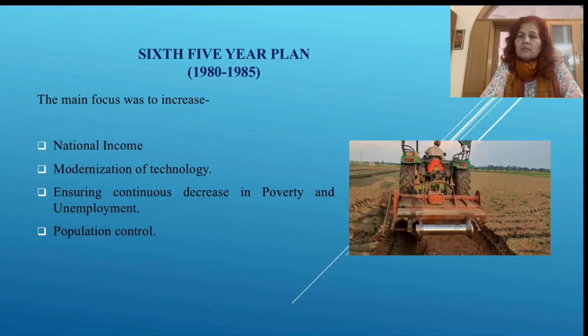Population control: after independence, people felt that if they have two hands, they will get work, and we were not thinking or bothering about the control of the population. So, the population was also the greatest problem for us at that time.